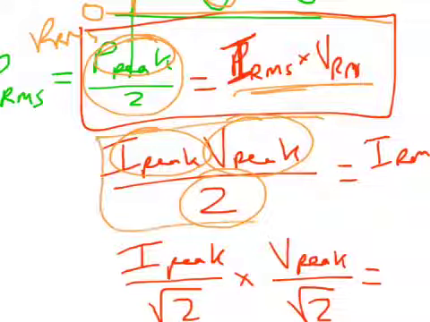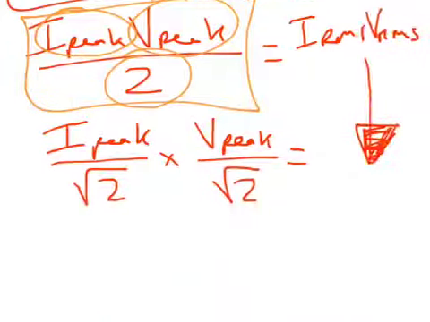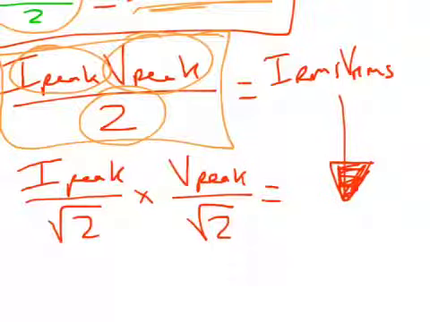And for this on the left hand side to work, I peak divided by square root of 2 times V peak divided by square root of 2. That's what it has to be, the square root of 2's. Okay? Tricky. Think about it, watch the video again, and then watch the video again.